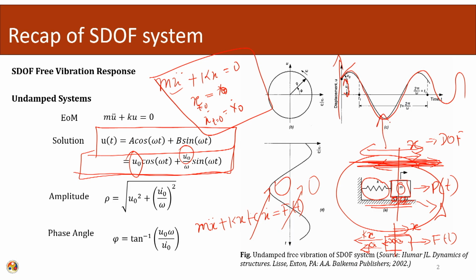This is the representation of the total motion of the system, which is given by this curve. And we can write down the amplitude of this curve and the phase angle of this curve. So, this is the representation of the single degree of freedom system vibrating with just an initial condition.